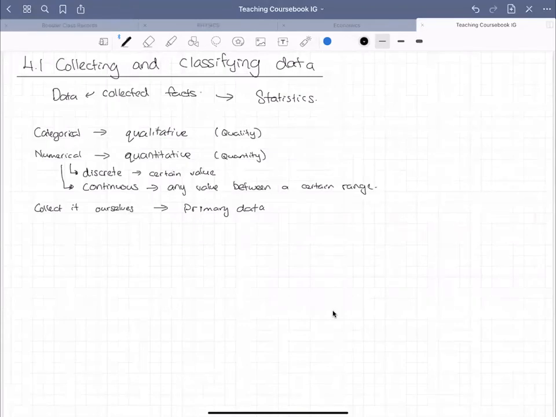So what we do is get it from another source. Normally old data. These are called secondary data. For example, if we want to find out how many people like a certain thing, we can go on the internet, go through a magazine, read it in a newspaper, or go through a certain website to get data that has been collected by other people. Secondary data is like the word itself, second-hand data. It means it has been collected by other people. So it might not be as accurate, but at the very least, you get a certain amount of information.